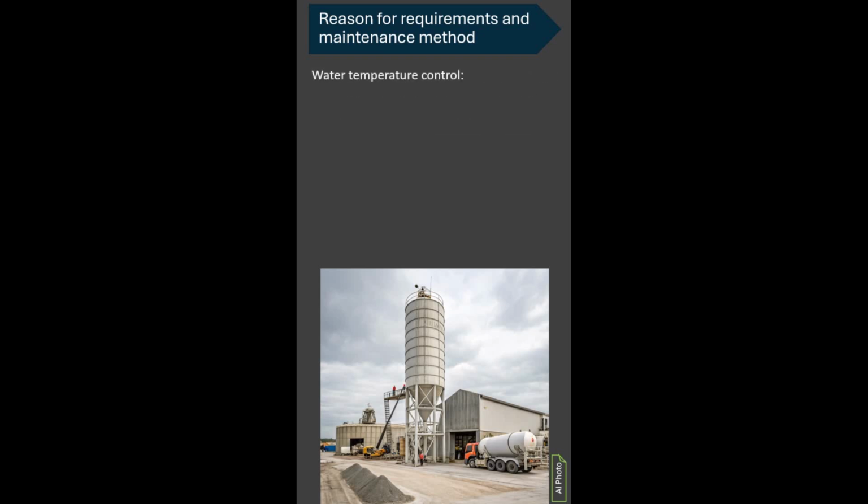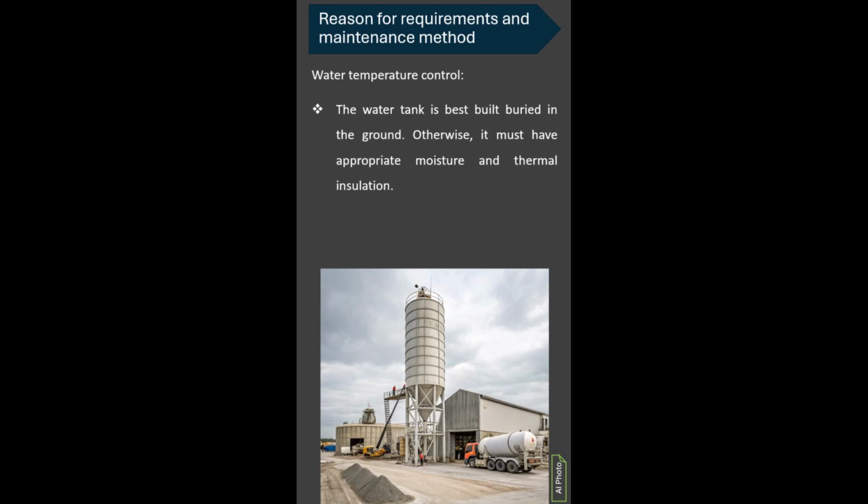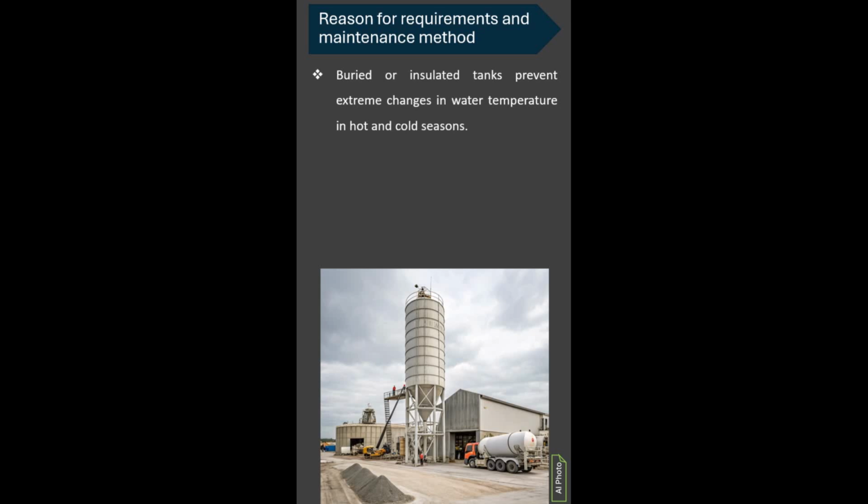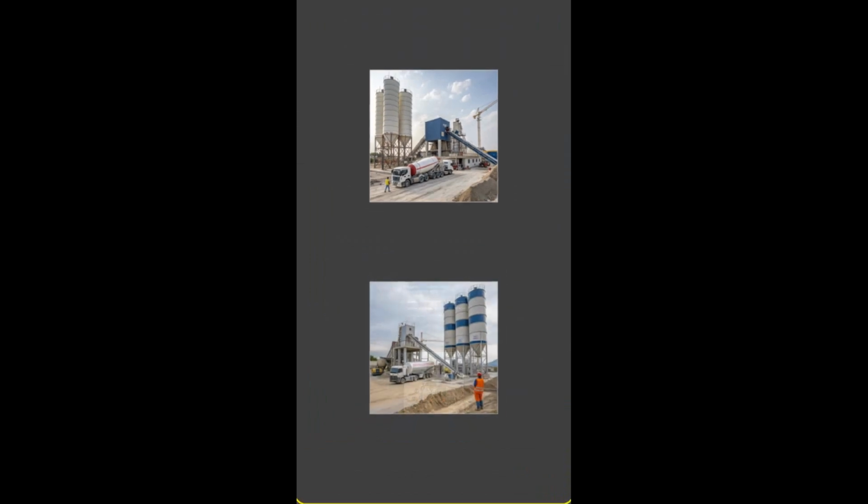Water temperature control. The water tank is best built buried in the ground. Otherwise, it must have appropriate moisture and thermal insulation. Buried or insulated tanks prevent extreme changes in water temperature in hot and cold seasons.